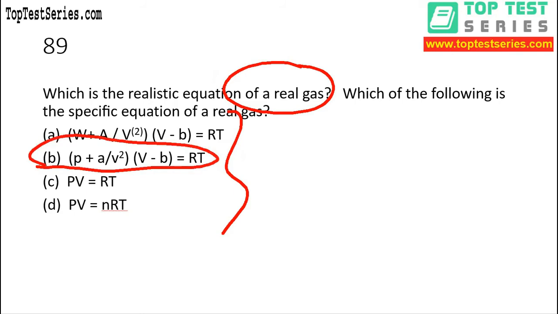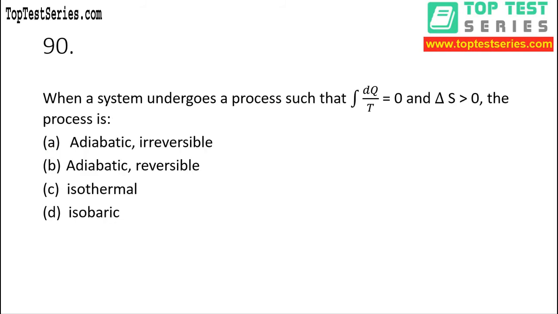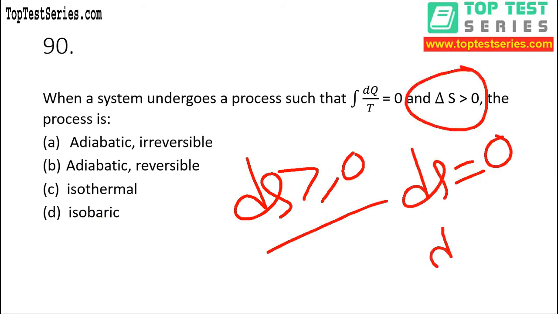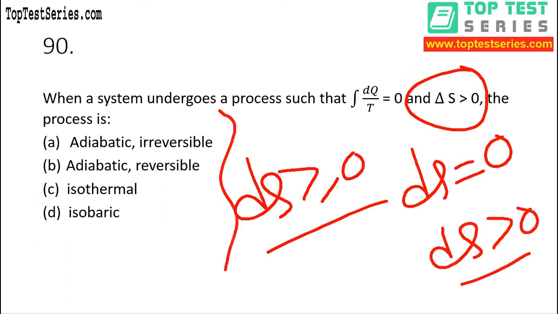All right, so let's move on to question number 90. When a system undergoes a process such that ∮dQ/T is equal to 0 and ds is greater than 0, the process is adiabatic irreversible, adiabatic reversible, isothermal, or isobaric. Now we know that ds is greater than or equal to 0. This is the relation. Whenever ds is equal to 0, this is reversible, but it is saying greater than 0, that is irreversible. If you see all the options, there is only one option saying irreversible. So obviously A is the correct answer.